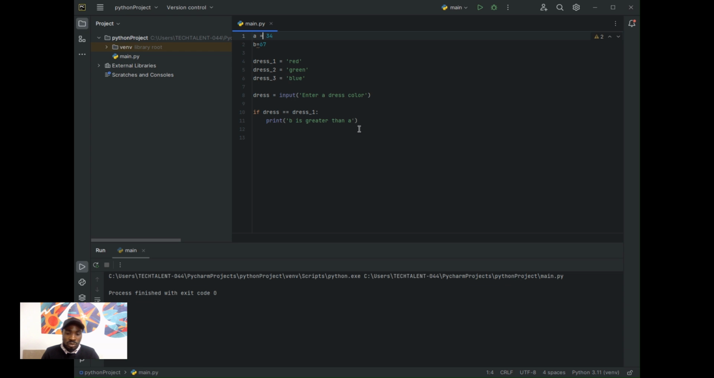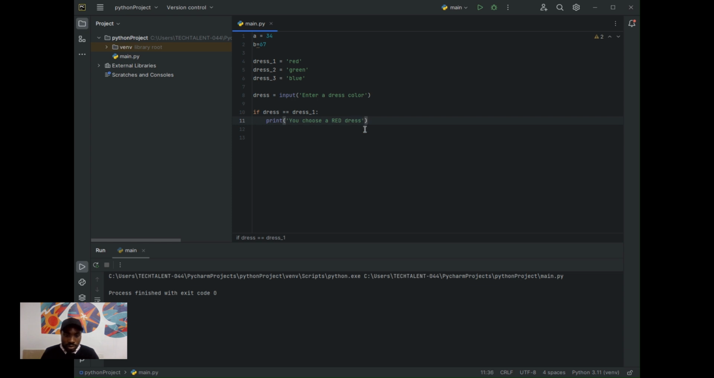Now let's move on. So we have: if dress equals dress one, print you should wear, or let's say you choose a red dress, with a capital R. Right? Thank you.